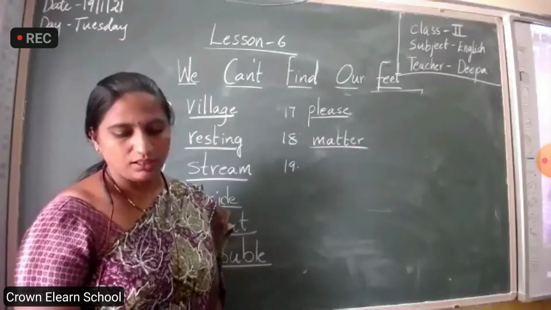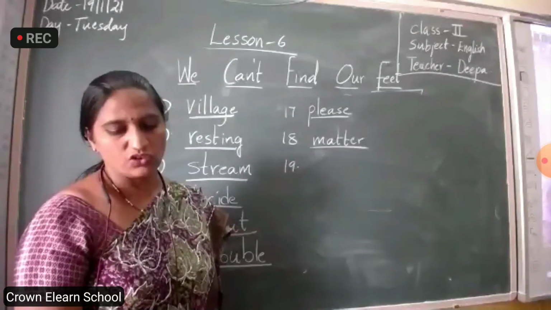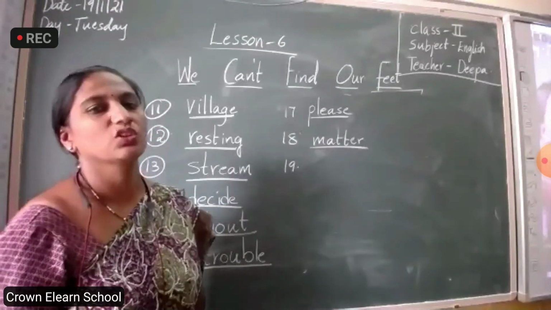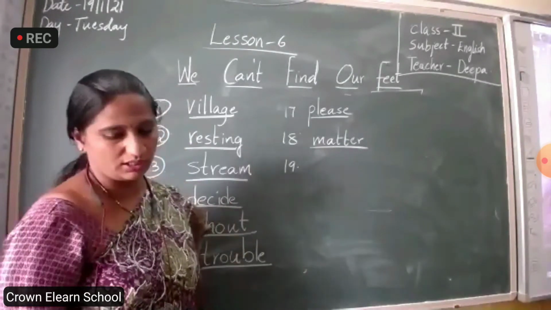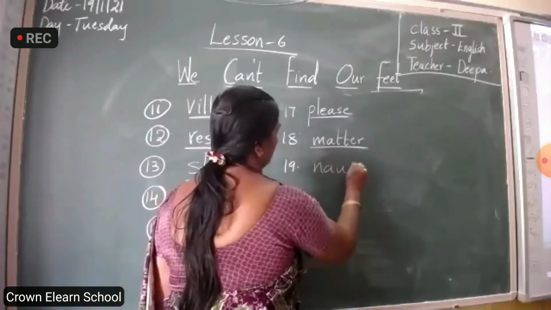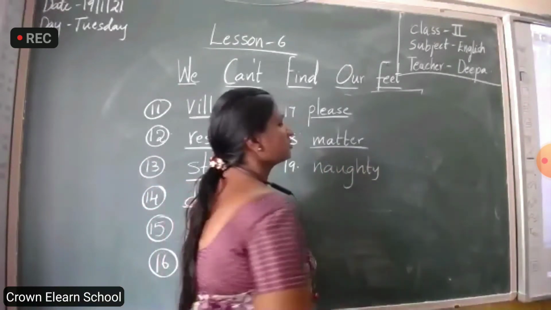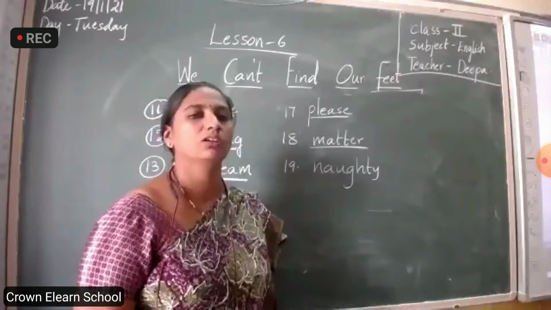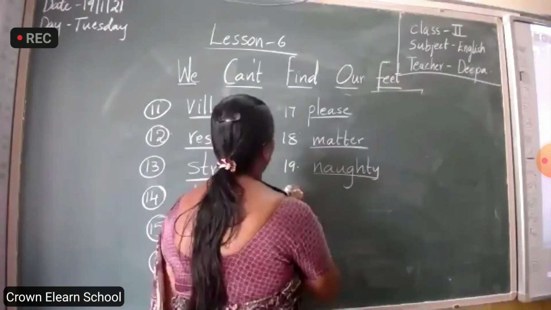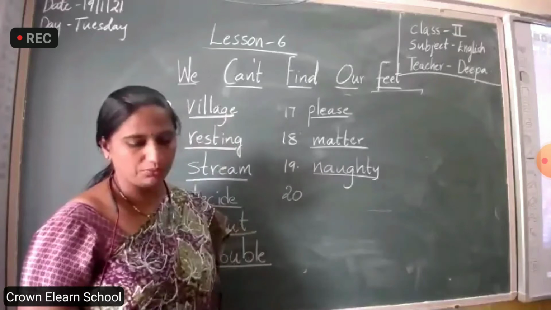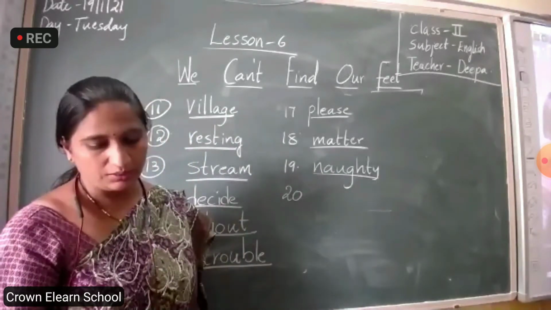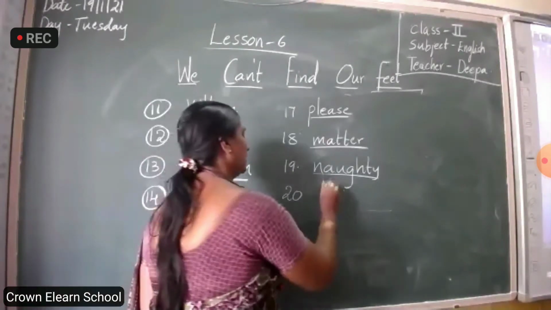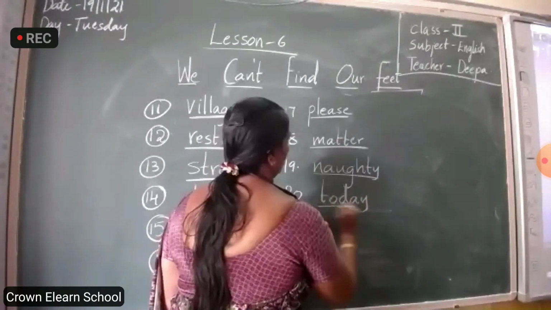He knows that the children are being naughty. N-A-U-G-H-T-Y, naughty. Naughty means what, children? Mischievous. They are making a lot of noise. They are very naughty, mischievous. Next. 20th one, see, children. You see, it is very hot today. T-O-D-A-Y, today. Very hot today.